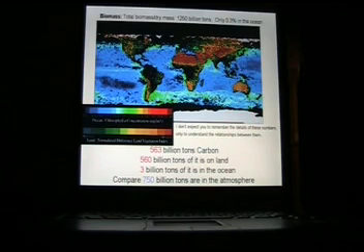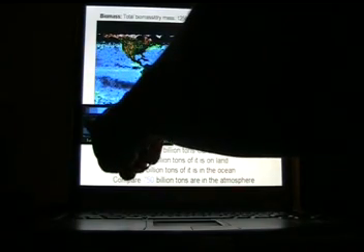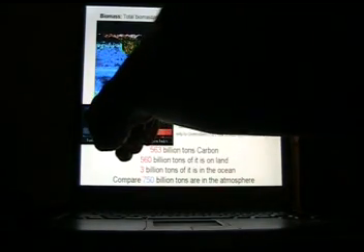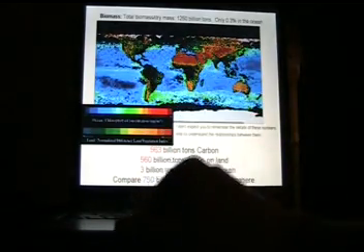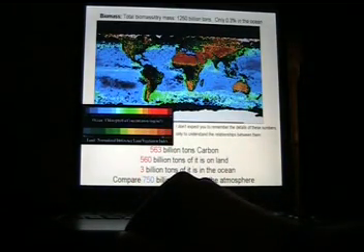Okay, so I put a little note on there. I do not expect you to remember the details of the numbers, only the relationships between them. So when you're looking at this diagram, for the ocean, you see that purple areas do not have a lot of productivity as you go all the way up to the reds, which do. And on land, the blue areas have